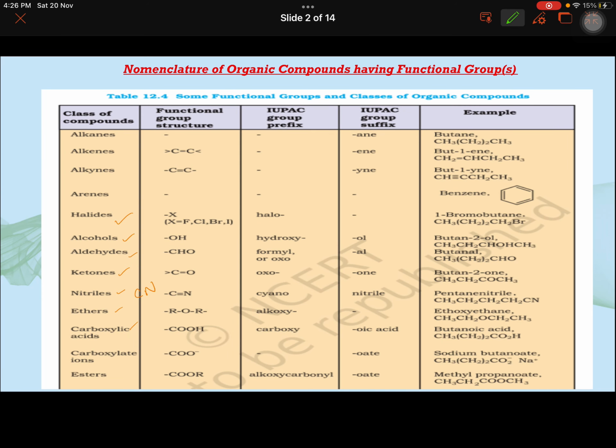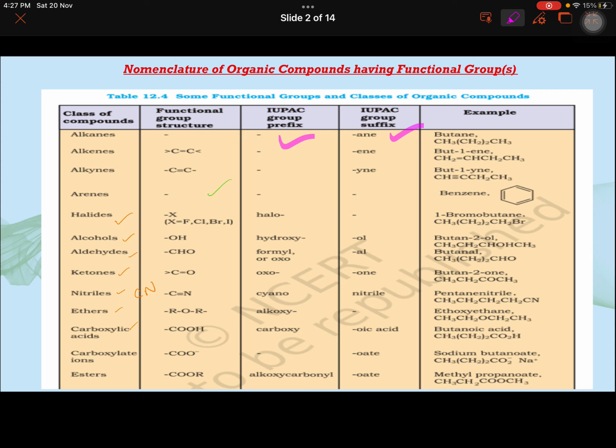So how to use this table is very important. This is from NCERT, and in this table you will find the different functional groups, the symbols, and very important, the prefix and suffix given for the different functional groups.